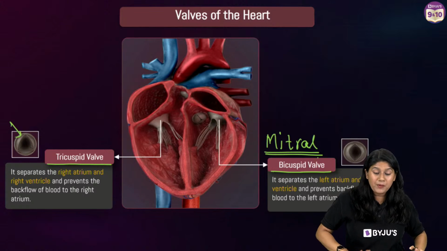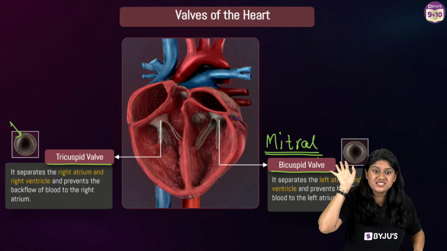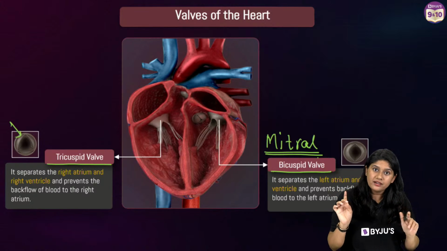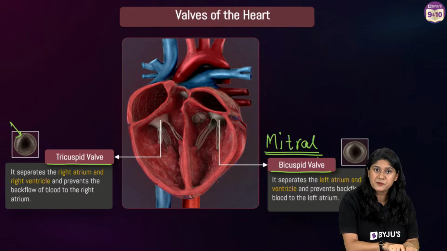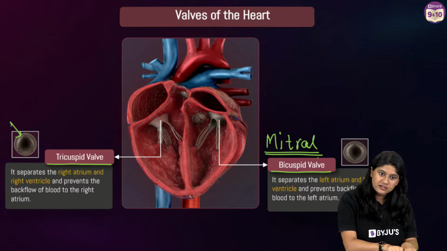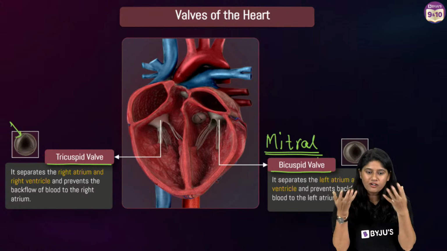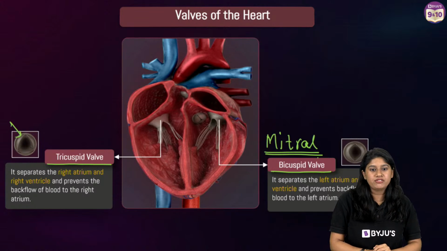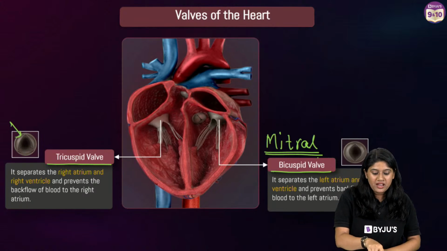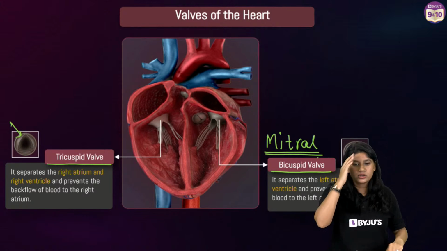Okay, everyone, clear? Now let me ask you a question which is commonly asked in the examination. Why do the tricuspid valves have 3 flaps? Or we can say, why on the right side do we have 3 flaps, and why on the bicuspid valves do we have 2 flaps only?